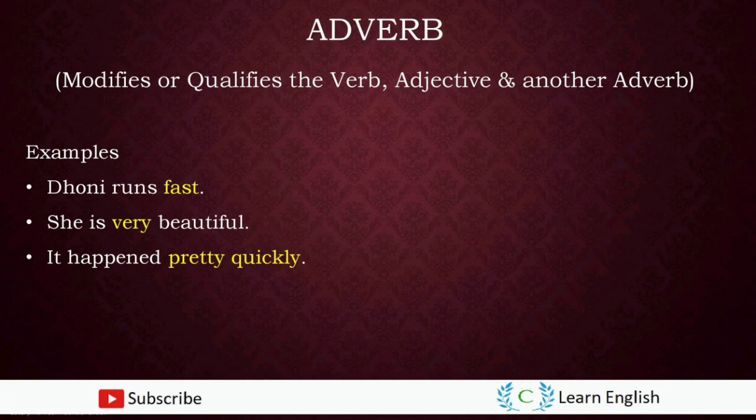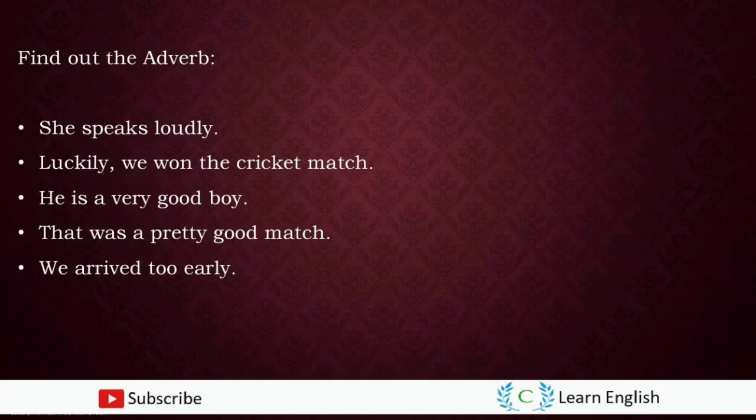If you look at the third sentence, it happened pretty quickly. How did it happen? Quickly. Quickly is an adverb, and the word pretty says something more about an adverb, so that also acts as an adverb in the third sentence. Again, pause the video to work out on the exercise given.